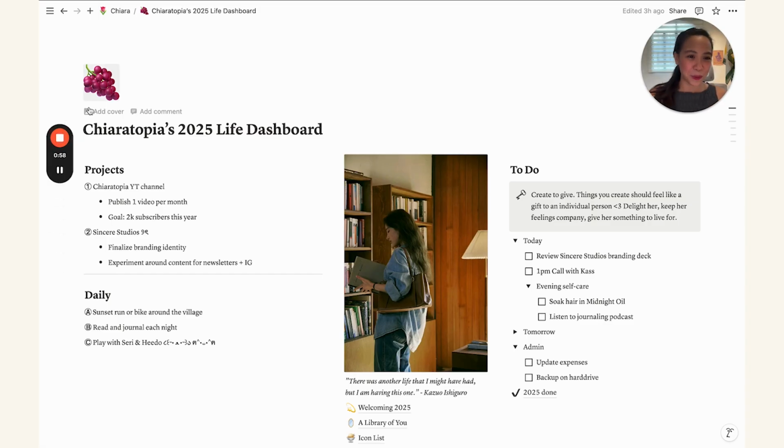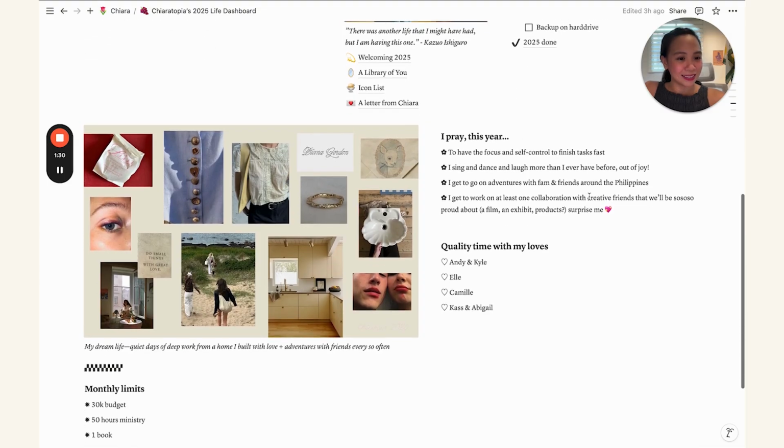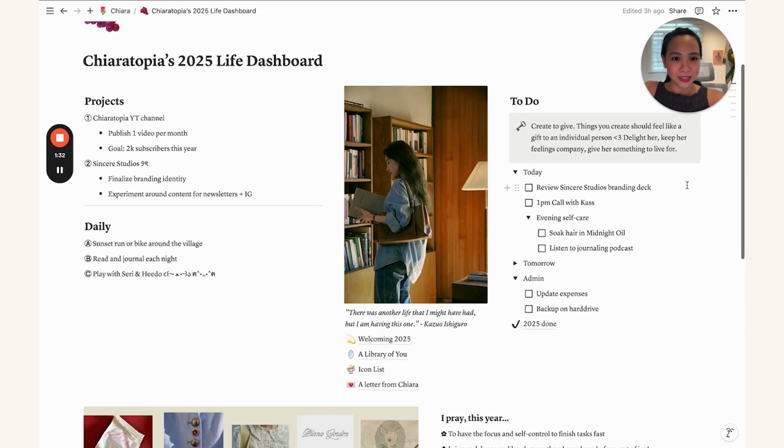So I have my phone with me here for my notes. I hope that you don't mind. I will look down every once in a while to look at my notes, and please forgive my very sick, nasally sounding voice because I've been sick for over a week now and it has affected my voice definitely. But let's do this as quick as possible so that you can just start working on your very own Life Dashboard as well.